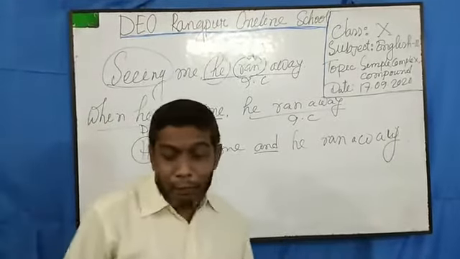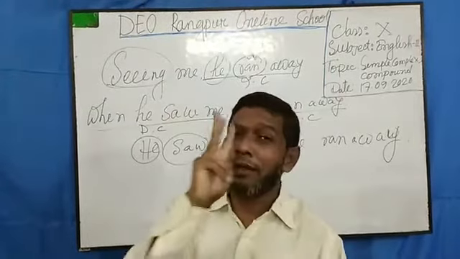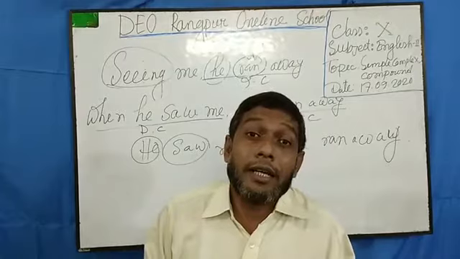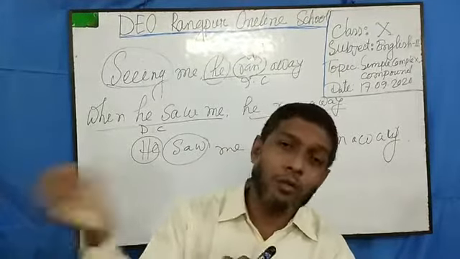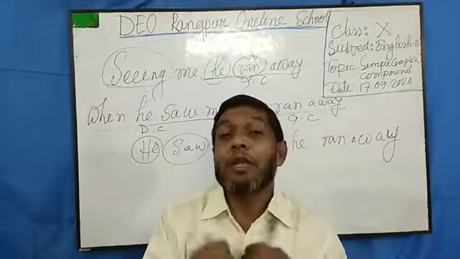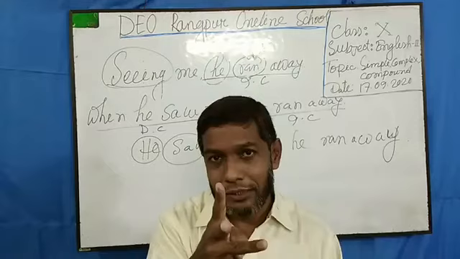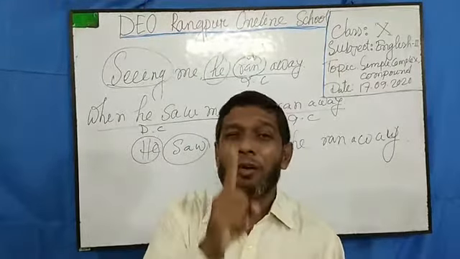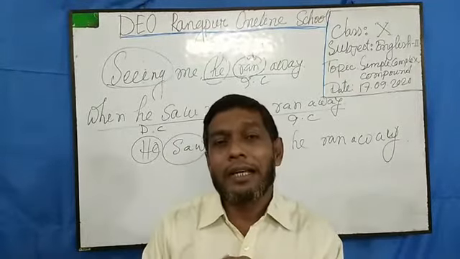So here is my technique number 1. I have given you 3 techniques. You must remember it in your head. So what is the technique? If I would like to make a simple sentence into complex or compound, I must add a clause. How can I add a clause? I have to do 3 things only. I have to take a clause marker first, then I have to take a subject. How can I take a subject?